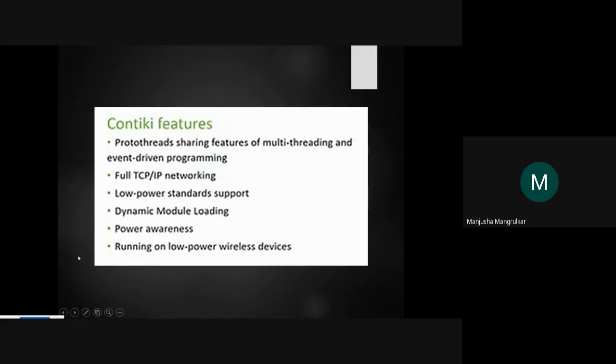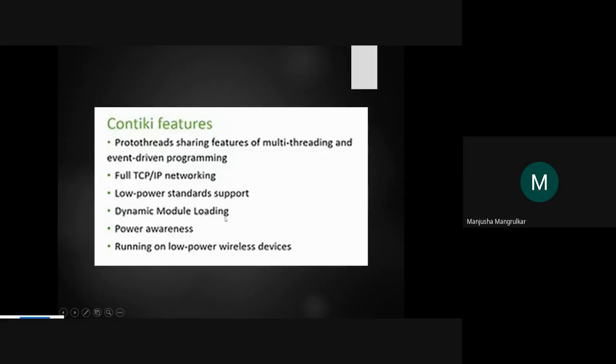It has 7 layers: physical, data link, network, presentation, session, transport, and application layers. All these layers are there in the TCP/IP protocols, and each layer has its own standards and norms, and while applying this protocol we need to follow TCP/IP. It is a reliable protocol. It gives acknowledgement, whereas the UDP protocol doesn't give acknowledgement, which we'll see in the next lecture. So, low power standard support and dynamic module loading.